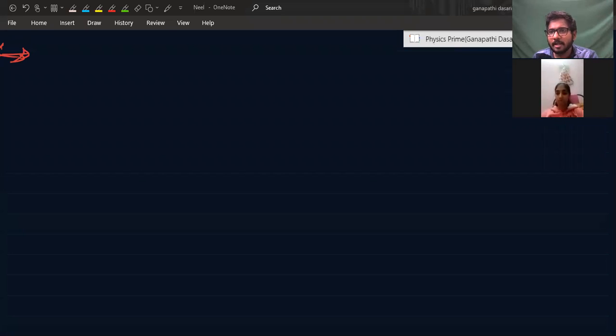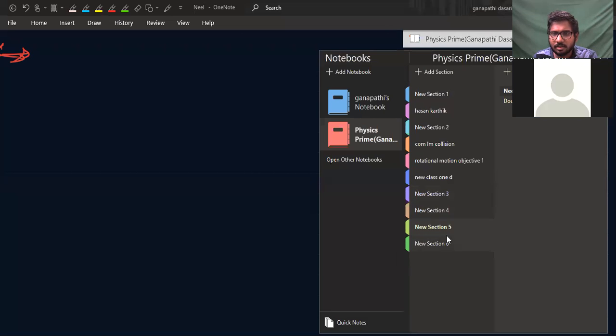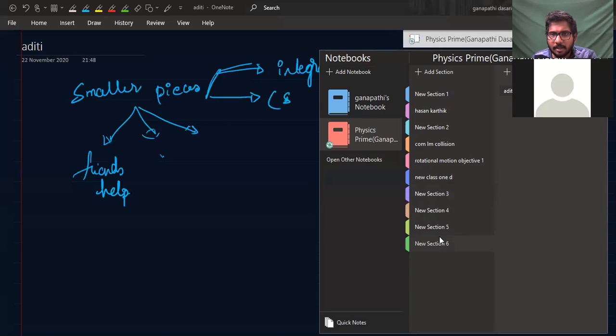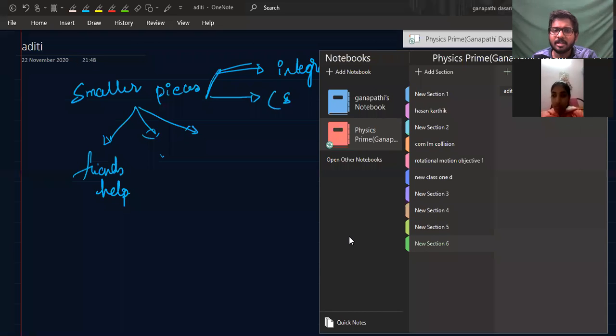Why? Because there is a transfer of momentum due to internal force, not external force. So if it is internal force, that means there will not be any external force. If external force is not there along the line of collision, we understood how momentum will remain constant.